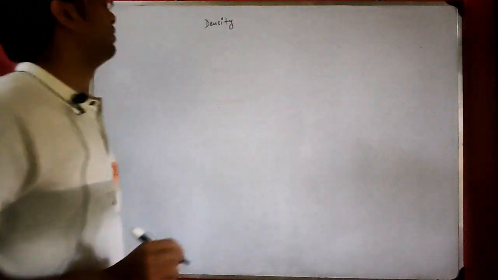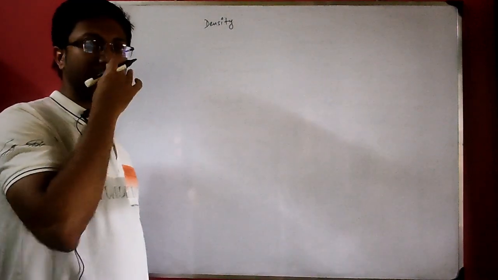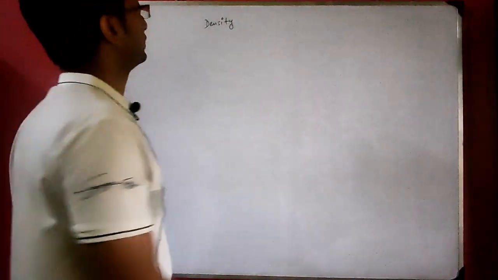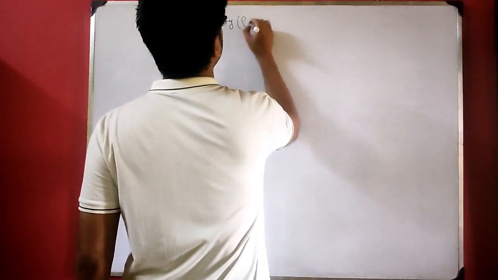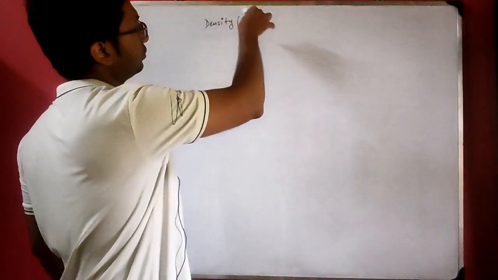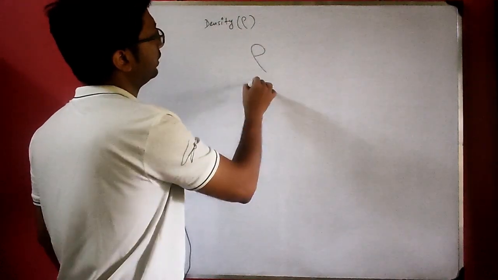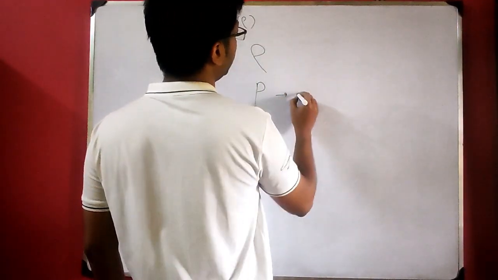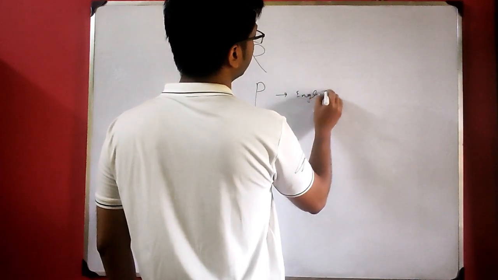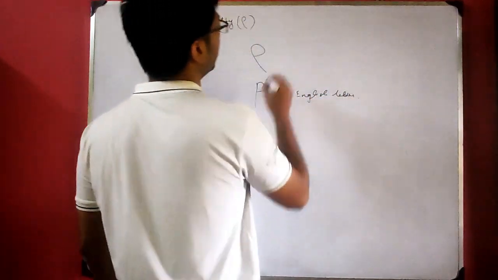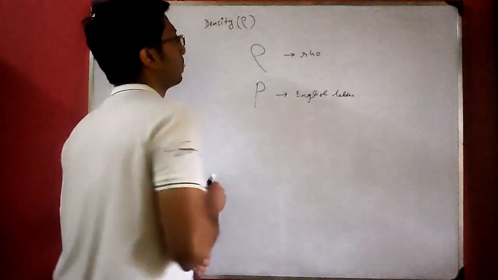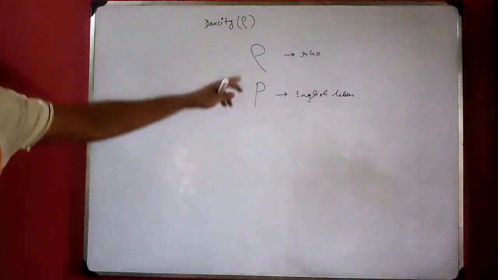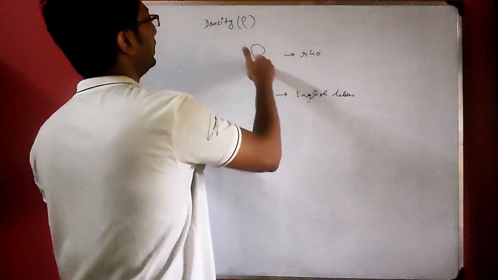From now on, in higher classes, density will be represented by the Greek letter rho. It is not like P. This portion is slanting, it is like this. This is the English letter P, and this is rho. From now on, density will be represented by the symbol rho. This is slanting, this is straight.